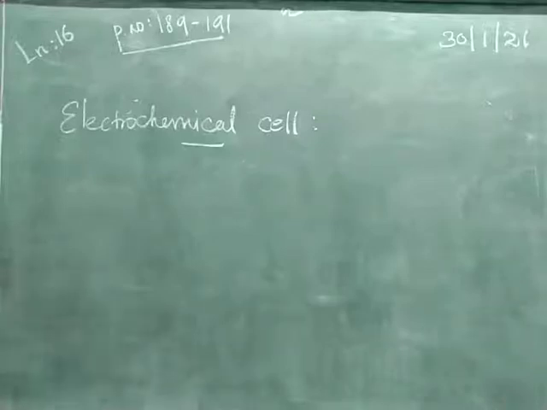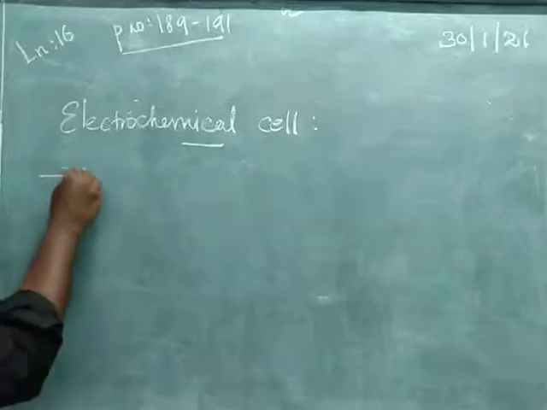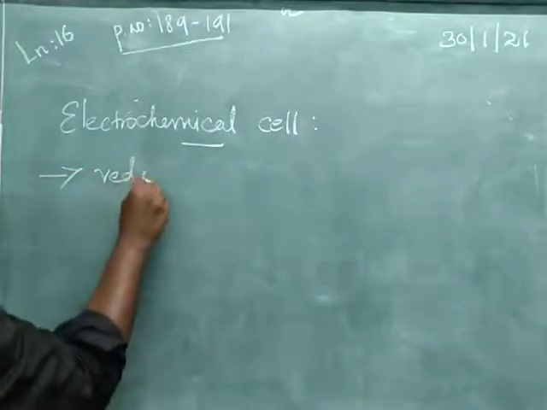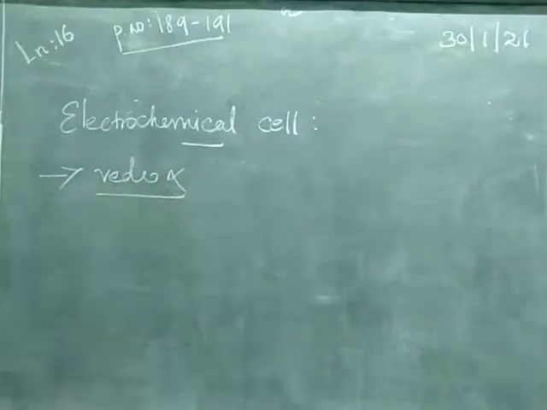Before that, so many reactions happen in our day-to-day life. Do they all produce electricity? No. We cannot get electricity from all reactions. Particular reactions produce electric current, that is called electricity. So only which type of chemical reaction? That is called a redox reaction.